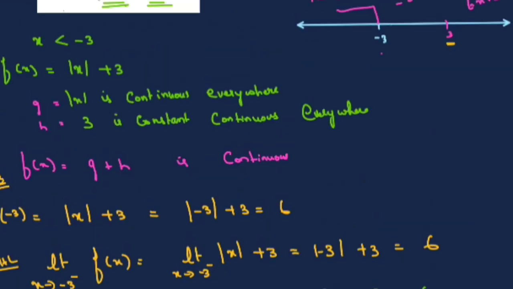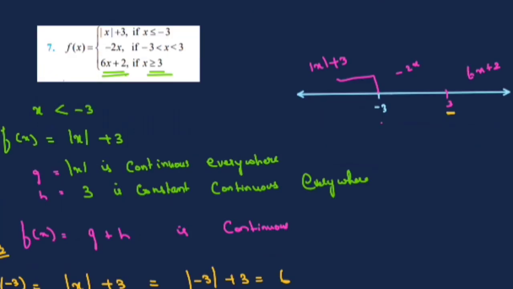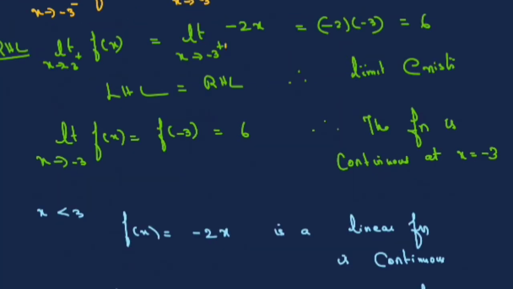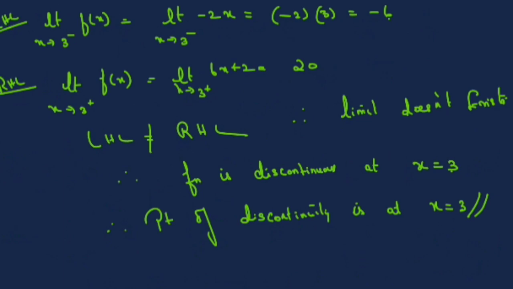So the function is continuous at x is equal to minus 3 and it is discontinuous at x is equal to 3. So the point of discontinuity is at x is equal to 3.